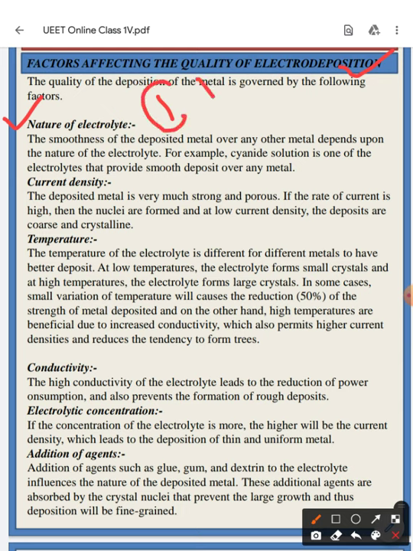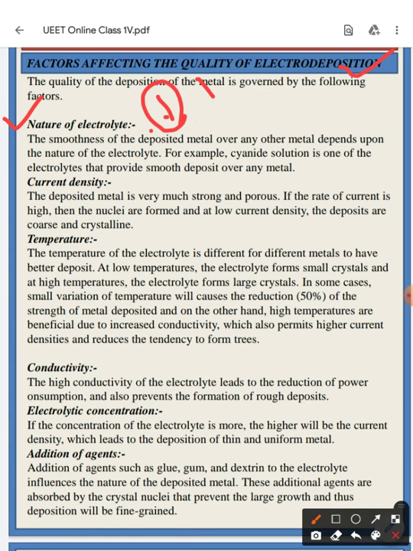If it is an impure material, then the extraction process is not so easy. Extra voltage is needed for the decomposition of the material from one terminal to the deposition of the material at the other terminal, that is your cathode. So it depends upon the nature of your electrolytes.